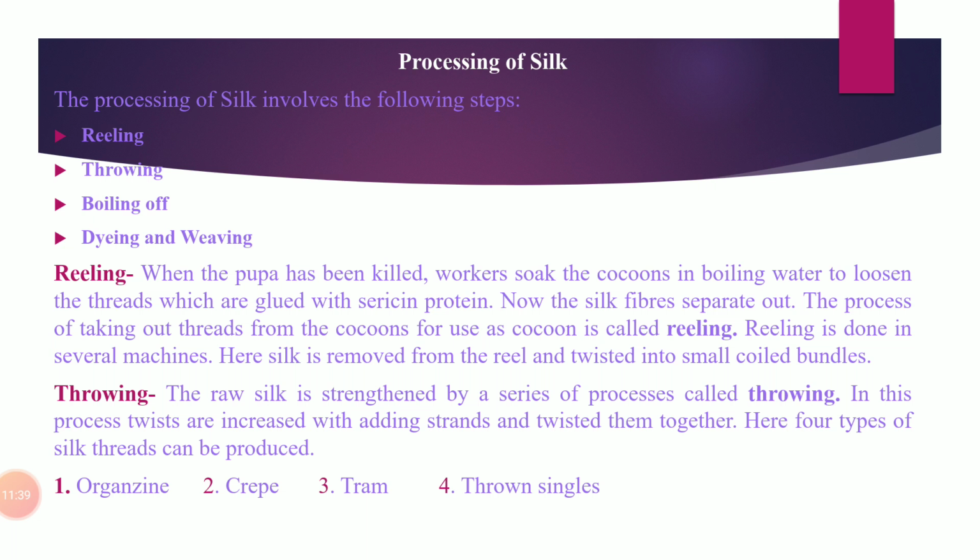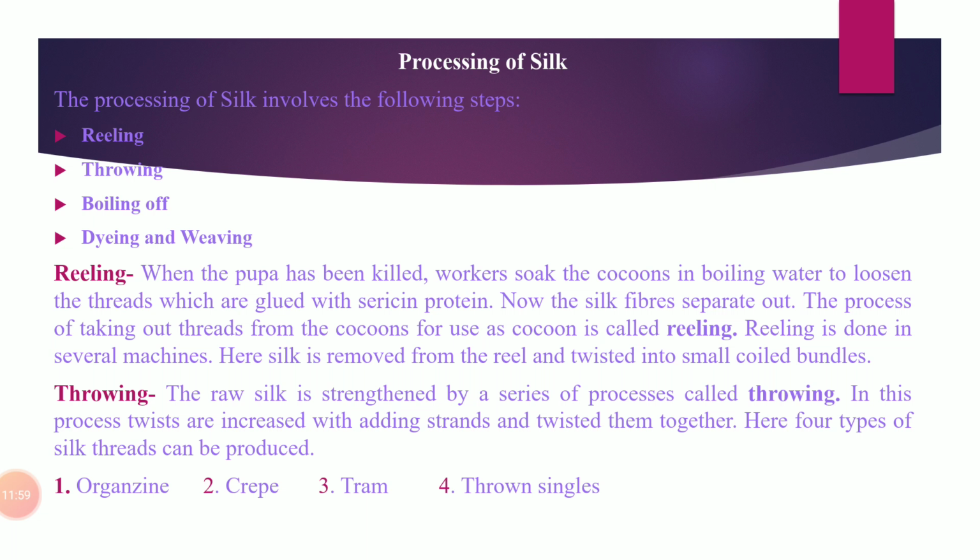So whole silk fibers are glued with sericin gum. When they soak the cocoon in hot water or sometimes hot steam, the sericin gum loosens and the silk fibers get separated.